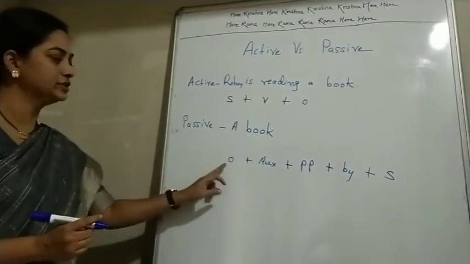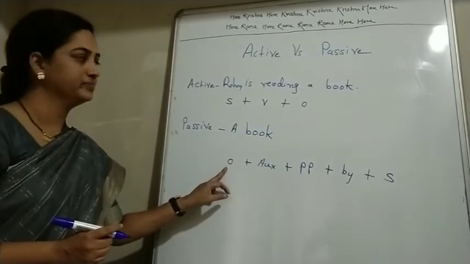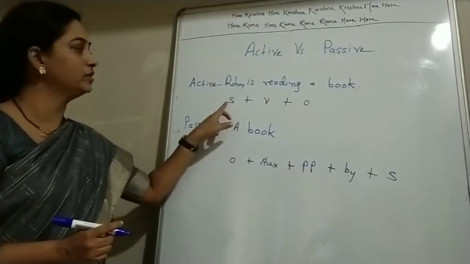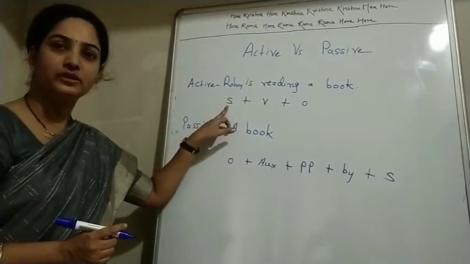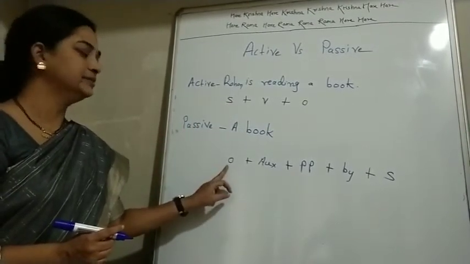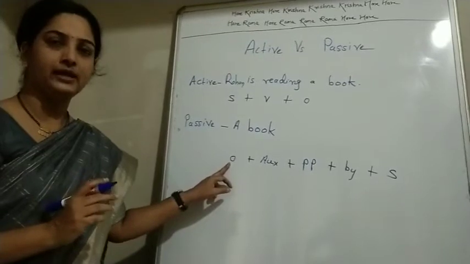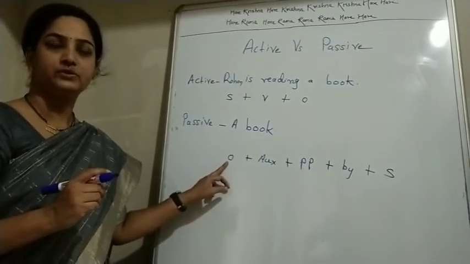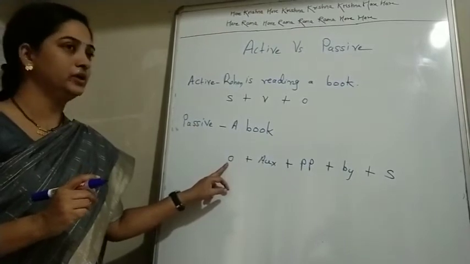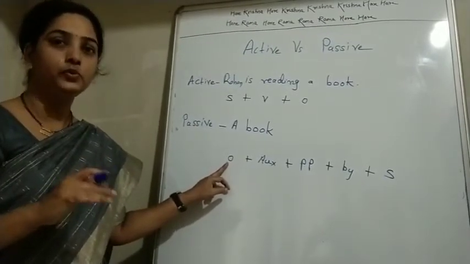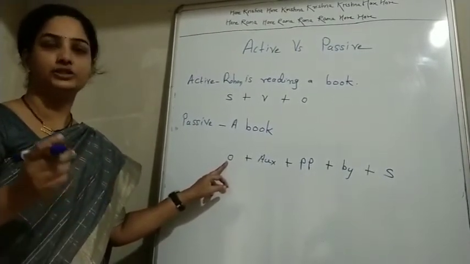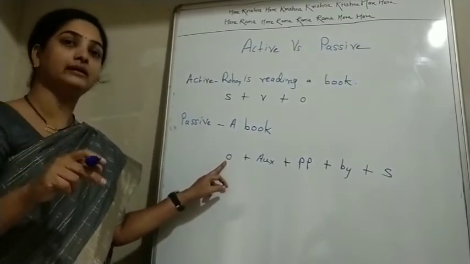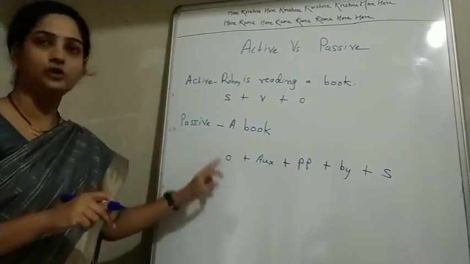So in passive construction, object comes first, and in active construction, subject comes first, because here subject has more importance, and here, that is in passive construction, object has more importance. For example, elections are declared. So here what is declared, it is important. Who is declaring it? Whether it is election committee or government, it is not important. But what is declared, it is important, and it is object.